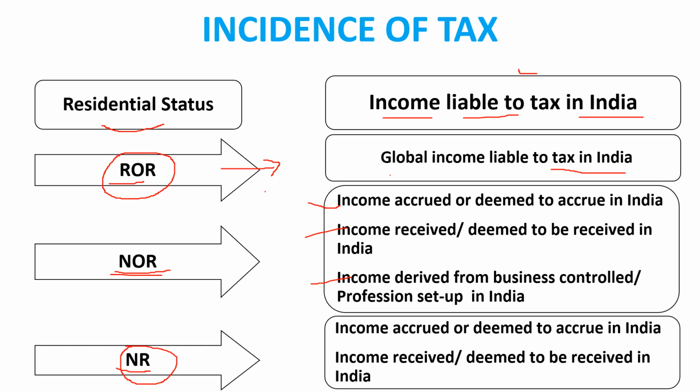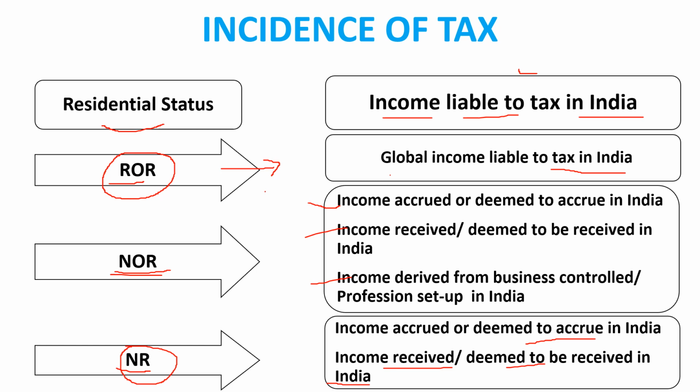Okay, income accrued or deemed to be accrued in India, then income received or deemed to be received in India. These incomes, these earnings are taxable in India. Okay, income liable to tax in India we have seen on the second hand. In the left hand there is the residential status, ROR, NOR and NR. Accordingly ROR, the global income is liable to tax in India.